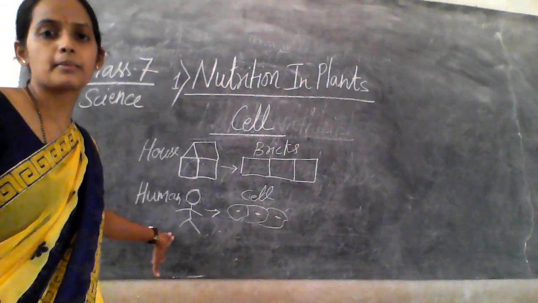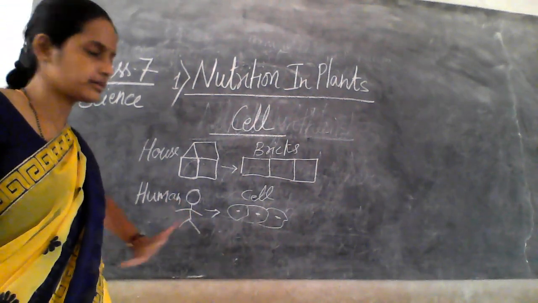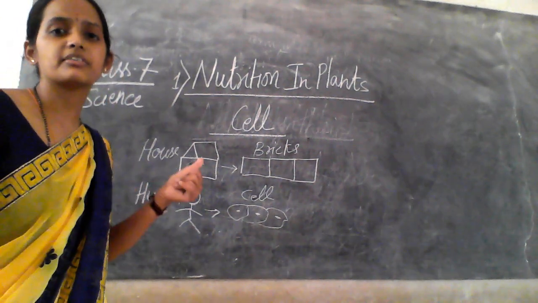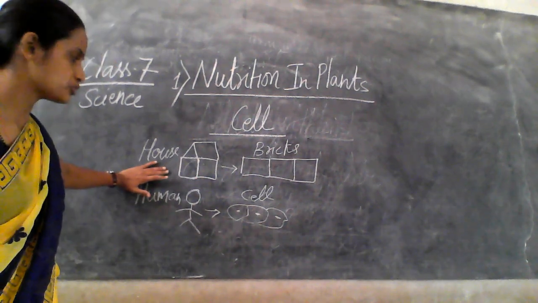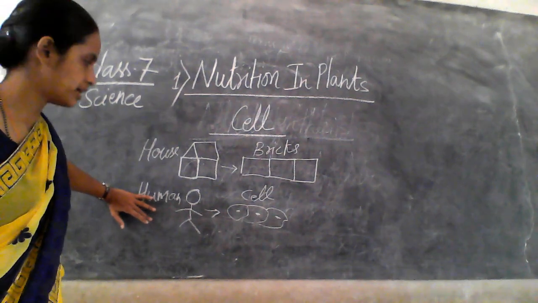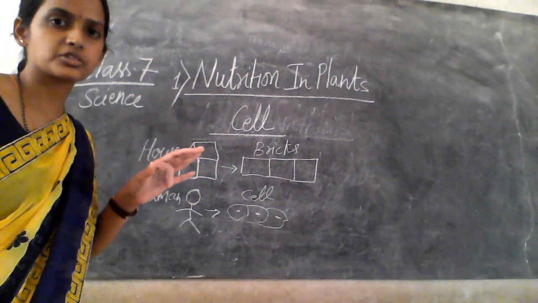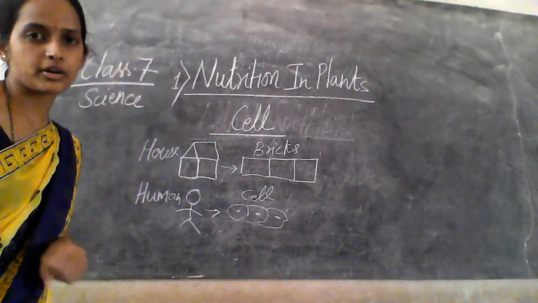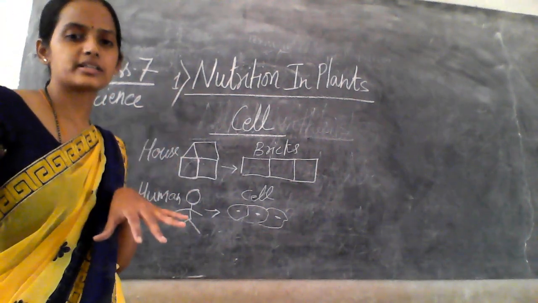It may be a plant, animal or humans, right? So you can see the comparison between the living and non-living. Non-living, house. Living, it may be human, plant, animals, right? So bricks joining together form the house. Cells are joining together forming the whole organism, or the whole structure of the organism.